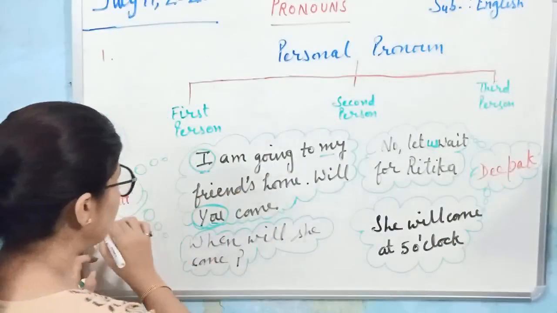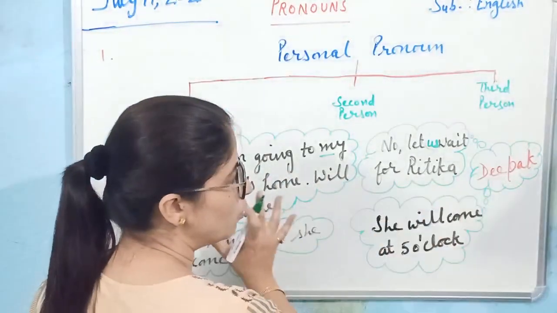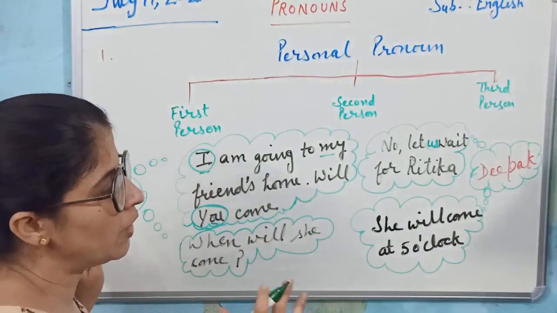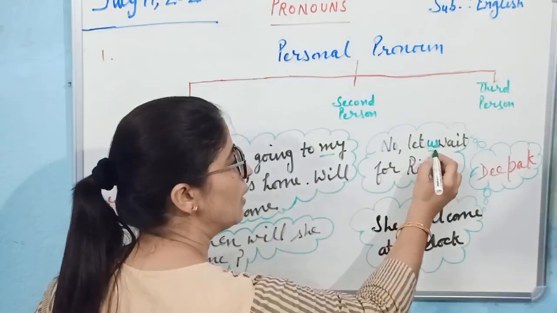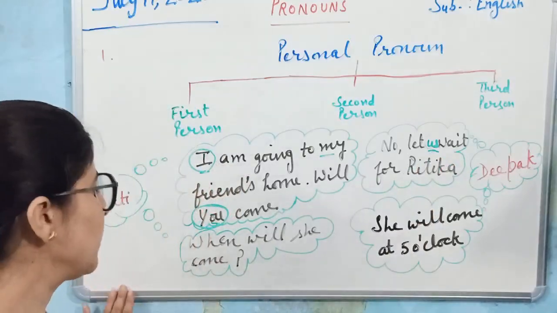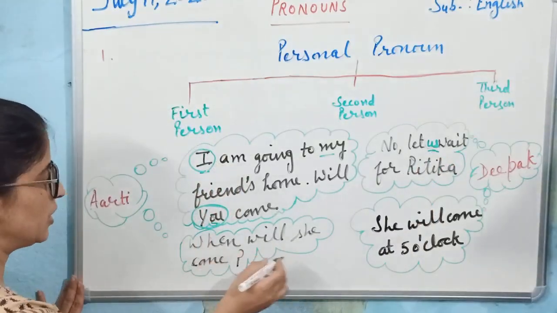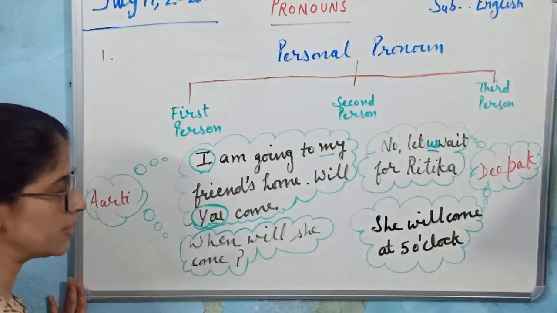Now Deepak is talking about both of them. So for together, he means that both of them together will wait for Ritika. So he is using "us." Okay. And next, "When will she come?" Aarti is asking about Ritika.